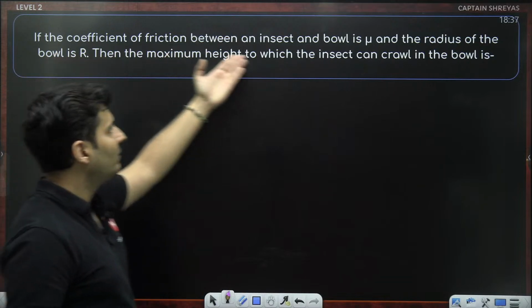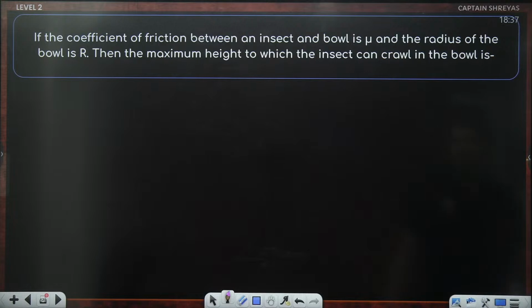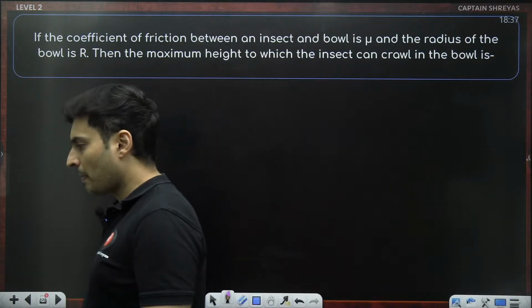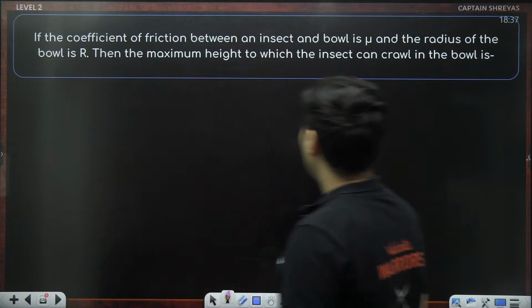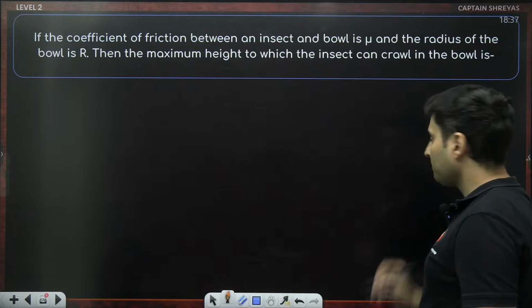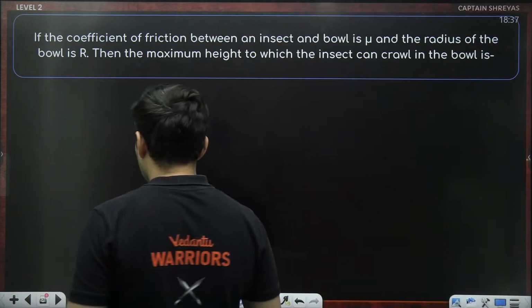If the coefficient of friction between an insect and a bowl is given to you, the maximum height to which the insect can crawl inside the bowl is how much? Alright. Why is there a maximum height?